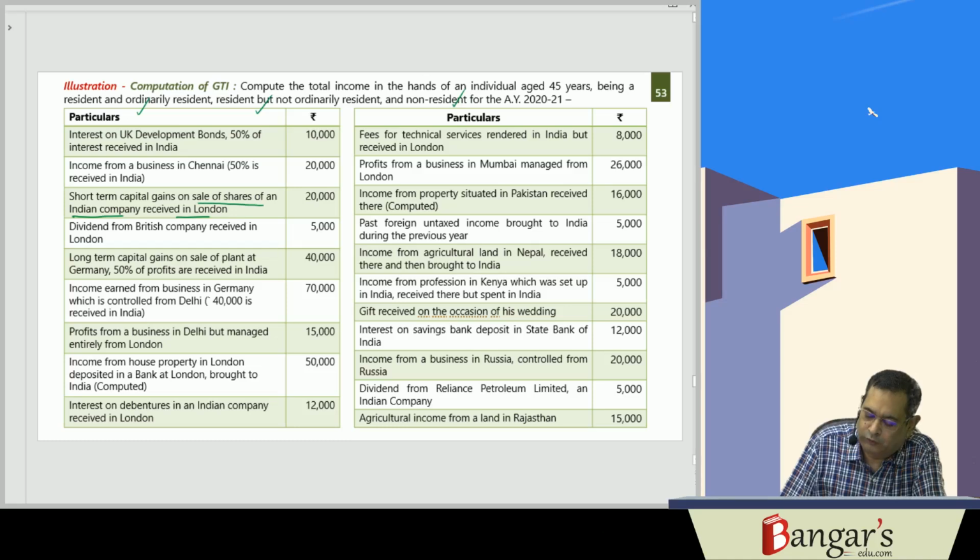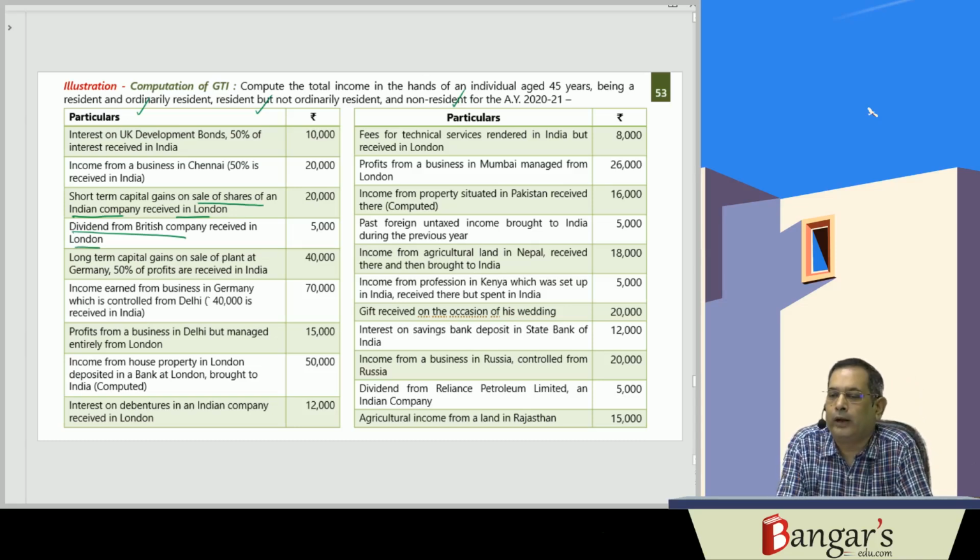Number four is dividend from British company received in London. Now here, it is dividend from shares of a British company received in London. Income accrues and arises outside India and is received outside India.